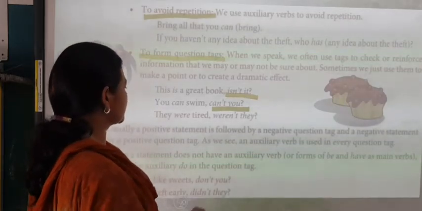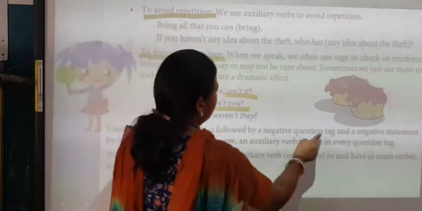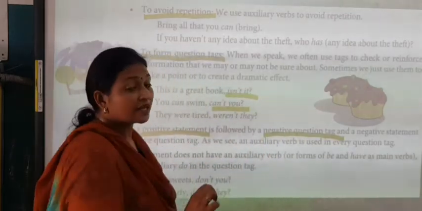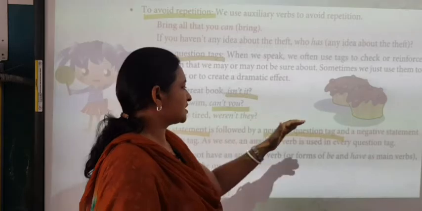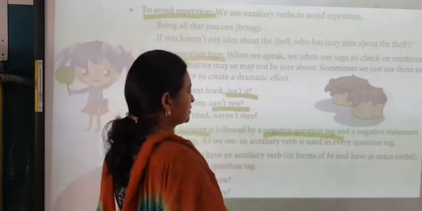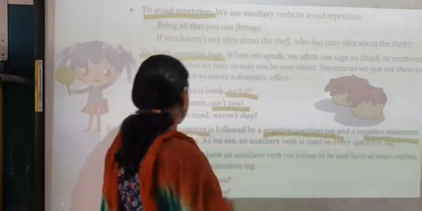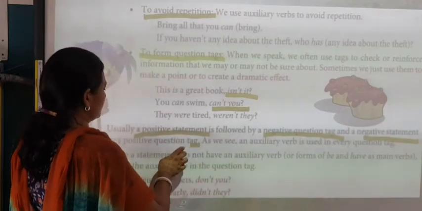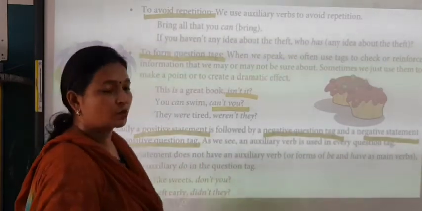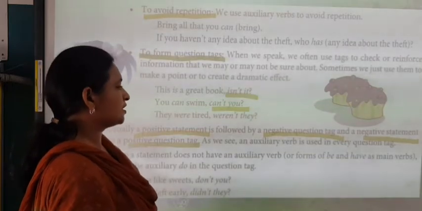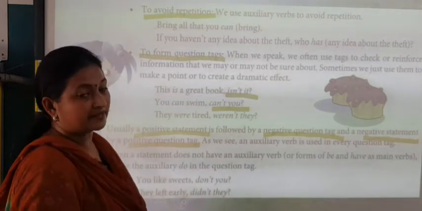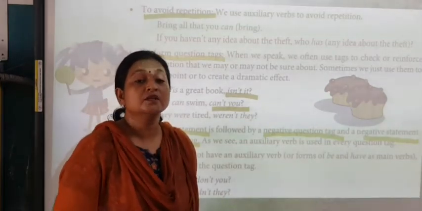Usually a positive statement is followed by a negative question tag. It's not always 100%, but usually a positive statement is followed by a negative question tag, and a negative statement is followed by a positive question tag. As we see, an auxiliary verb is used in every question tag. There is no question tag without an auxiliary verb.